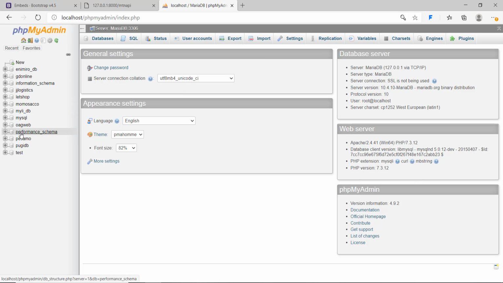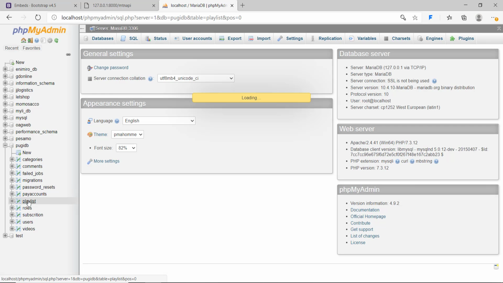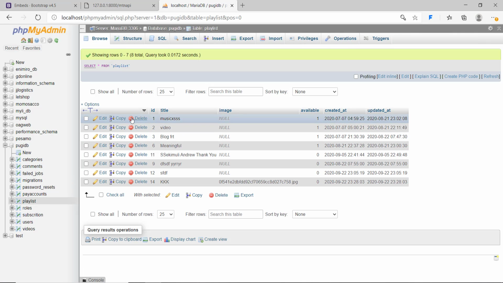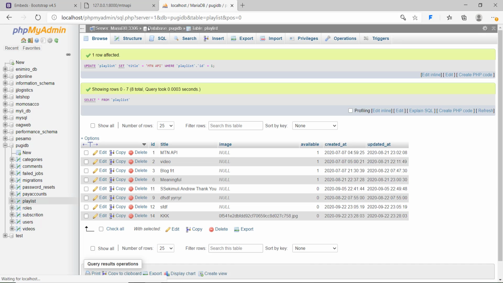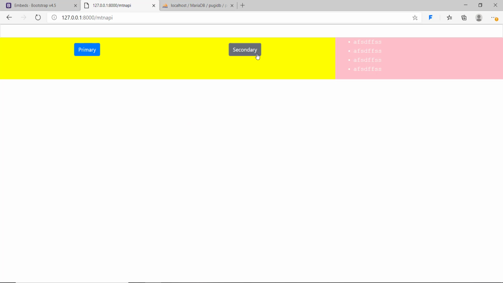In the playlist table, I'm just going to rename it, for example, let me edit so that ID 1 is the MTN API. Inside the MTN API I'll put one for Rwanda and another, or even languages, French or English, something of the sort.